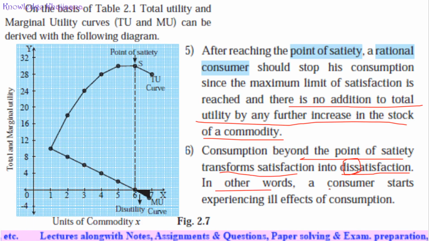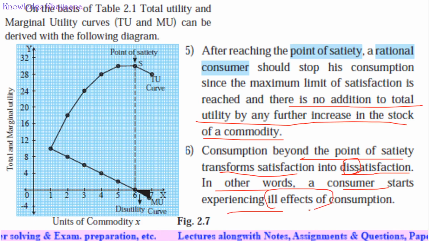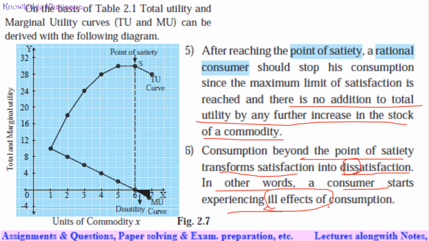In other words, a consumer starts experiencing the ill effects of the consumption, meaning its bad effects, its reactions after consuming more units beyond the limit of maximum satisfaction. Or sometimes you get so tired and bored of it that you think you will never consume it again. This is called dissatisfaction, or then you start to get the ill effects of it.